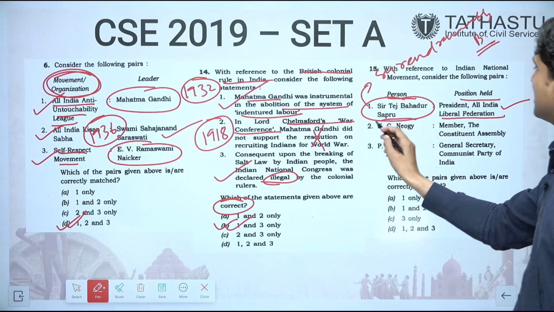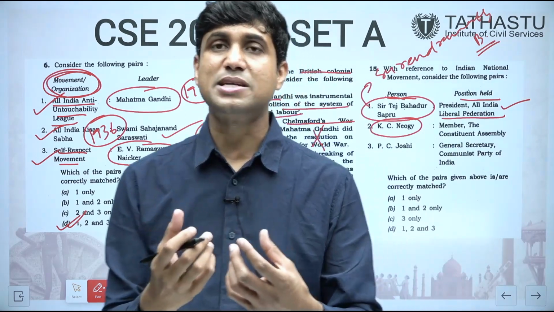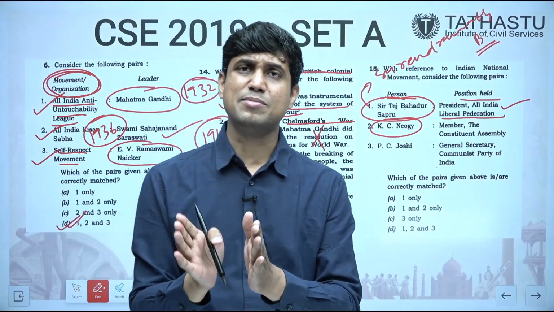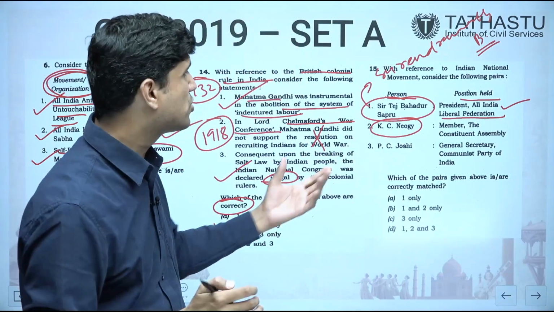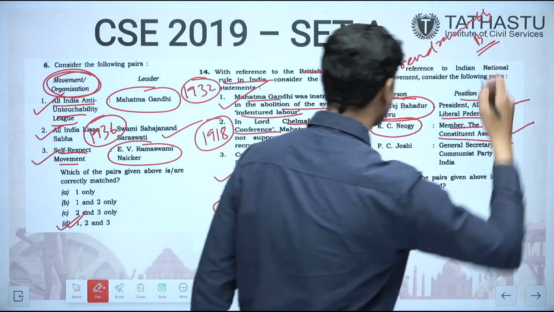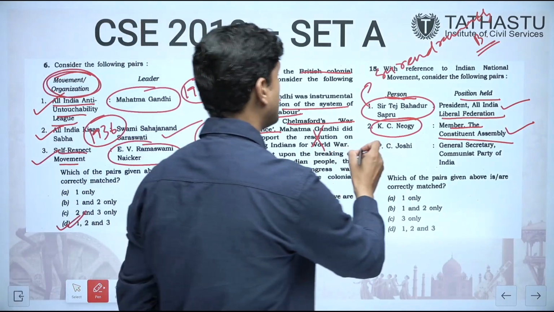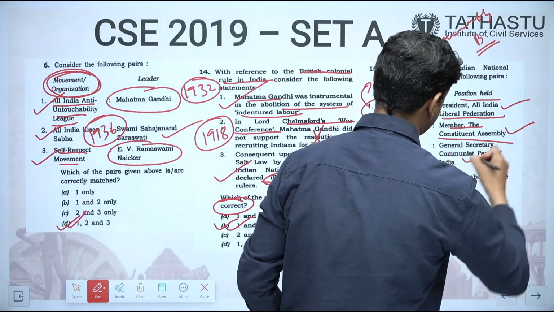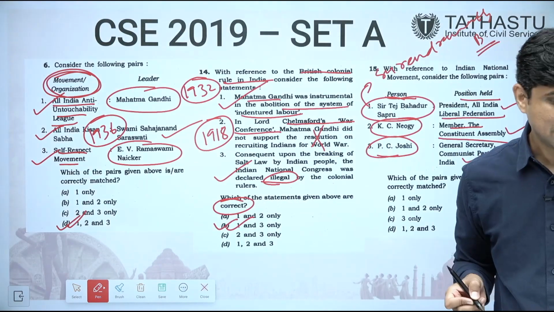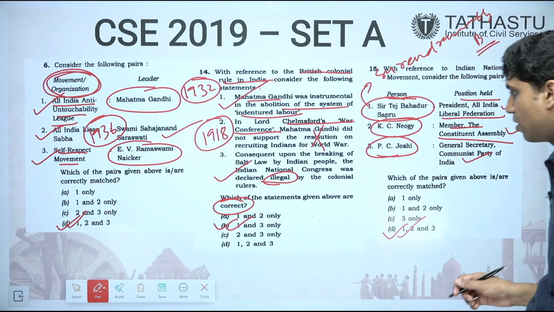K.C. Niyogi, you may have heard about him. He was the first chairperson of the Finance Commission of India. The first Finance Commission was chaired by K.C. Niyogi. He was a member of the Constituent Assembly from Bengal. So this is also correct. P.C. Joshi was General Secretary of the Communist Party of India. This is also correct. Joshiji was associated with the Communist Party of India as its General Secretary. So the correct answer is D. All are correct.